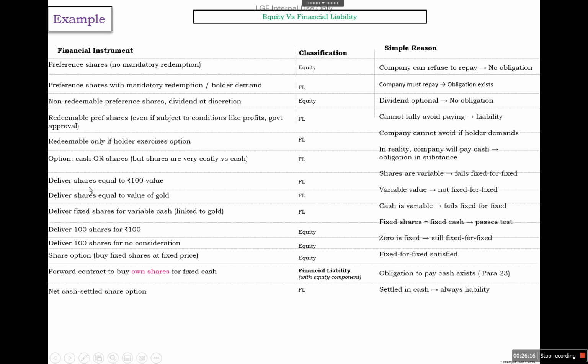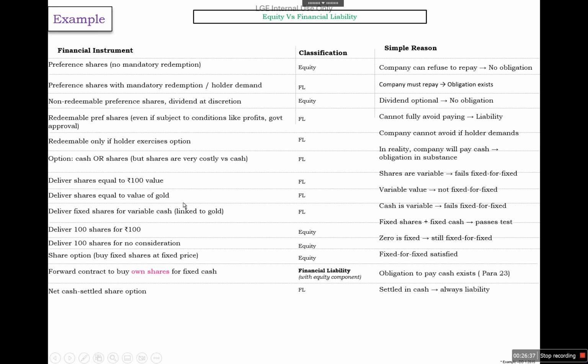Next is deliver shares equal to 100 rupees. So here again, we are using our equity as a currency. So it will not be classified as equity, but it will be classified as a financial liability. Next is deliver shares equal to the value of a quote.